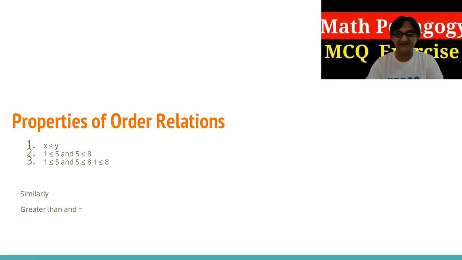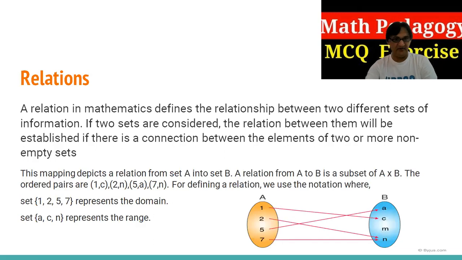We'll move to the next one. This is the important thing, the relationship between sets. A relation in mathematics defines the relationship between two different sets of information, right? Now, what two different sets? Set A and B. As you can see, set A is representing the numerical values, and set B is representing the alphabetical values.